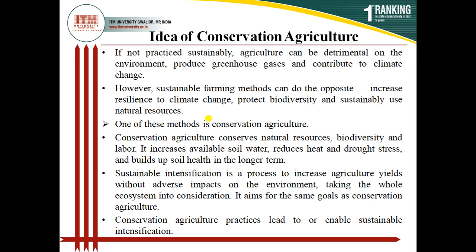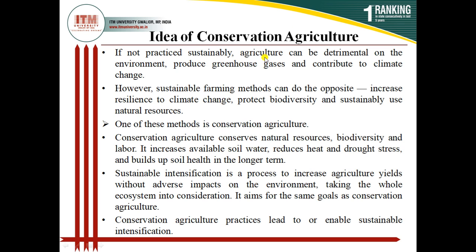However, sustainable farming methods can do the opposite. It means if we do sustainable farming, our practice should be such that productivity is sustained for a longer time. So it increases the resilience to climate change, it protects the biodiversity and sustainably uses our natural resources. So how can this sustainable farming be achieved? To achieve this sustainable goal, conservation agriculture was the answer.